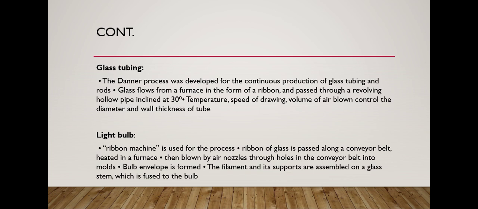And the next is the light bulb. A ribbon machine is used for this process. To make a light bulb, a ribbon machine is used. A ribbon of glass is passed along a conveyor belt, heated in the furnace, then blown by air nozzles through the holes in the conveyor belt into the mold. The bulb envelope is formed. The filaments and its supports are assembled on the glass stem, which is fused to the bulb.